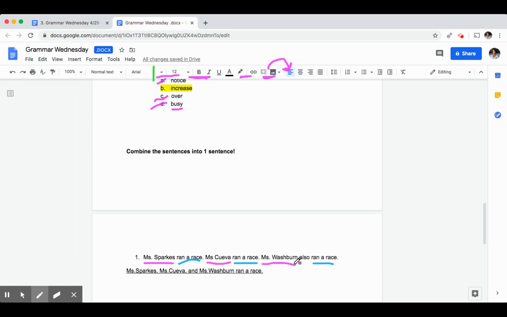So, if we have three different subjects that share the same predicate, how could we combine these sentences into one sentence? Exactly, we could make a compound subject. So, to combine these sentences, you would make a compound subject and have it share the same predicate. Miss Sparks, comma, Miss Cueva, comma, and Miss Washburn ran a race.